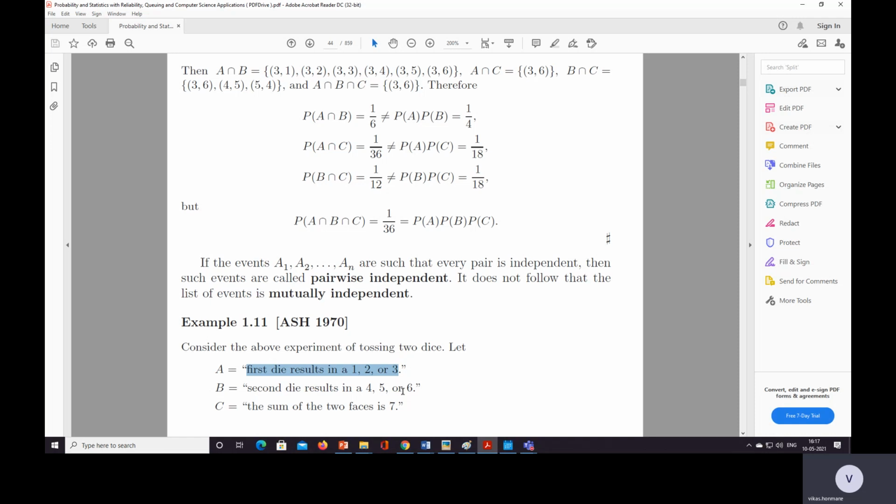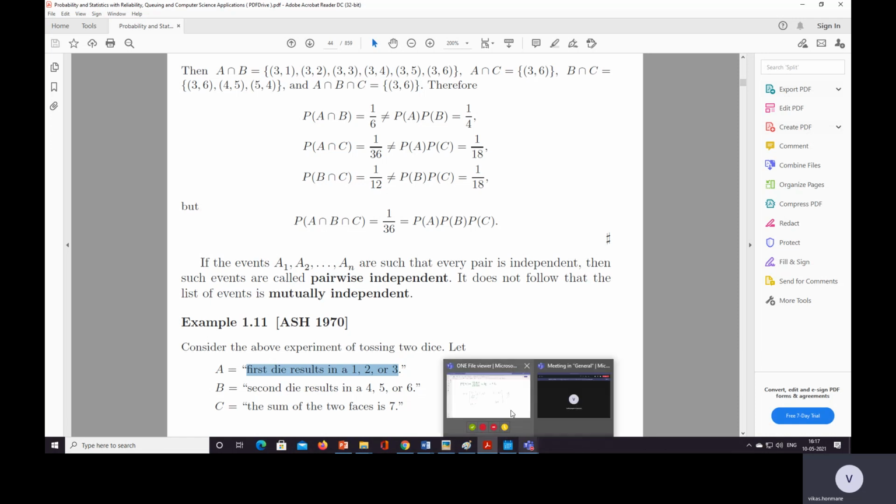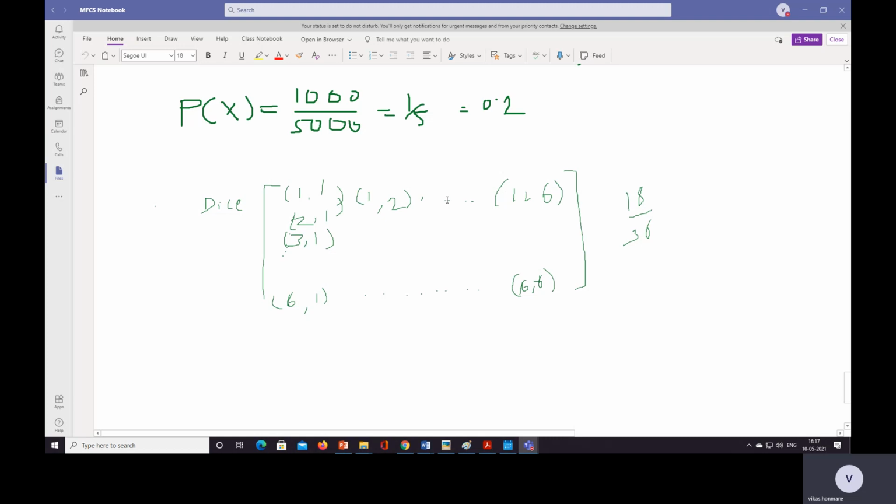The second die results in a 4, 5 or 6. So we need to consider the columns: 1 4, 1 5, 1 6, 2 4, 2 5, 2 6, 3 4, 3 5, 3 6, 4 4, 5 4, 6 4, 6 5 and 6 6. Like here we have 3 rows, and here we have 3 columns.